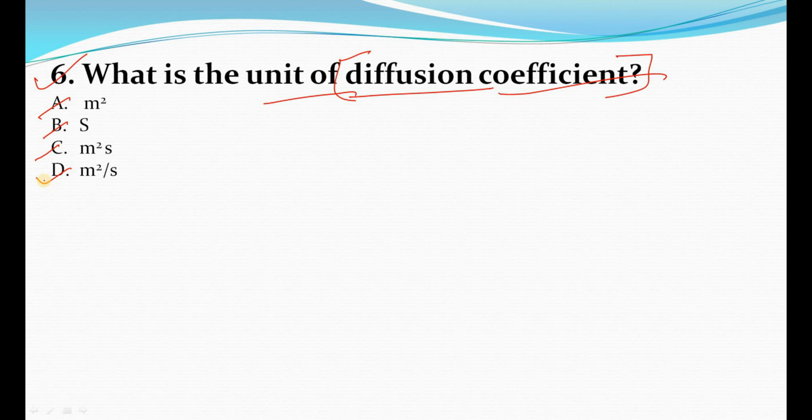I'm not going to solve this question. If you know Fick's law, from it you can simply find out the diffusion coefficient, right? And what will be the unit? Please let me know in the comments box. Also tell me what is the analogous of diffusion coefficient in momentum transfer as well as in heat transfer.